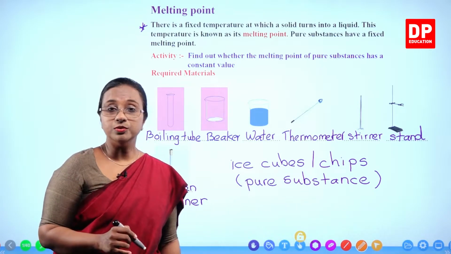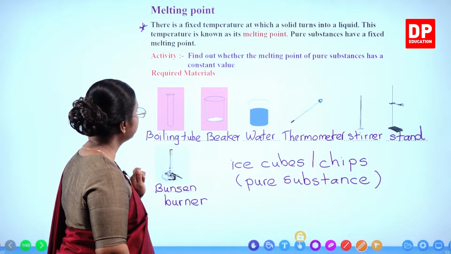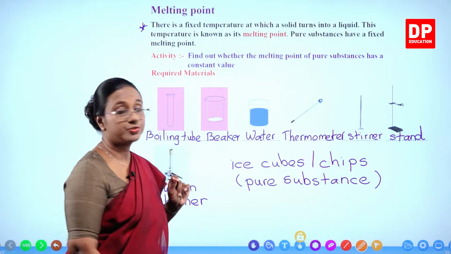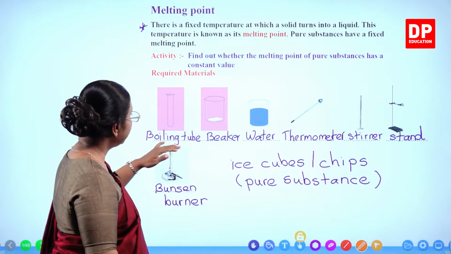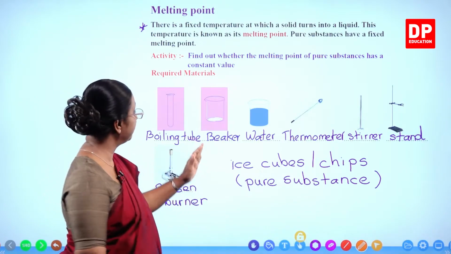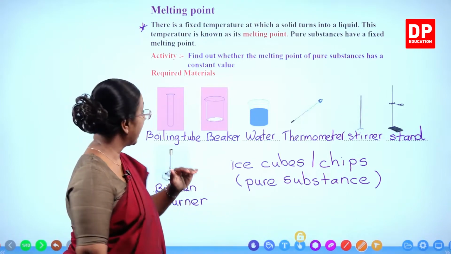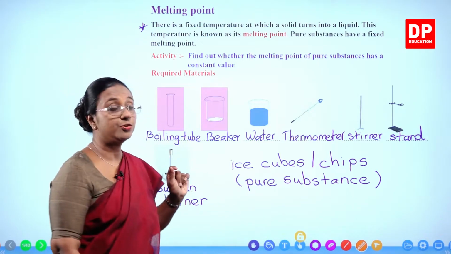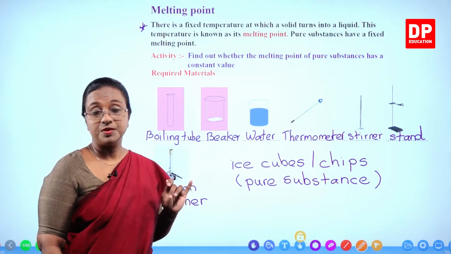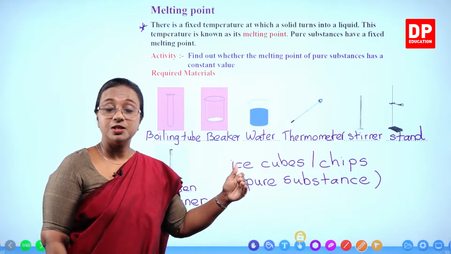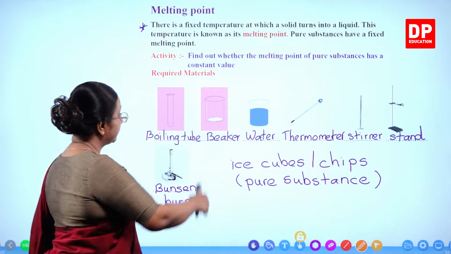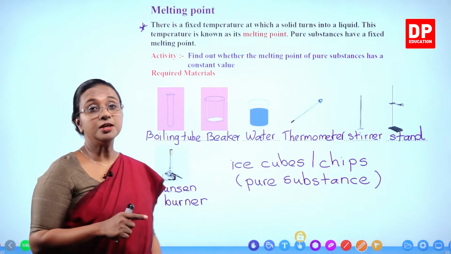So then what do we do? We take ice chips into a boiling tube. Then we take a beaker. Into that we pour some water and we set the beaker so that Bunsen burner heat will be provided to the beaker. At the same time, we fix the boiling tube using the stand within the beaker. So initially heat will be provided to the beaker containing water. The water will become hot and thereafter the heat will be transferred to the boiling tube.